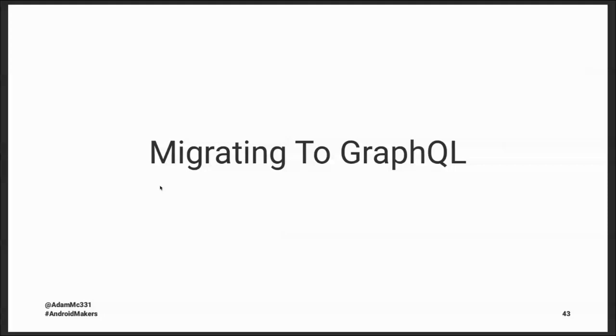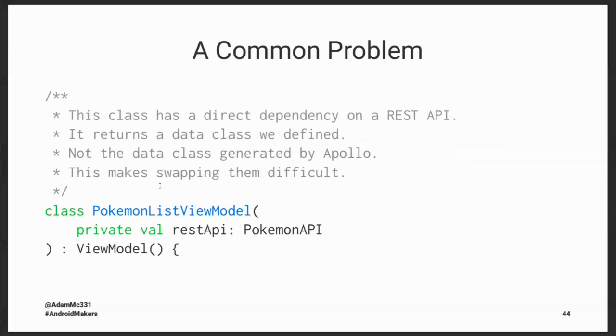A really common problem that we ran into in the beginning was this sort of concept where we're creating a view model and the view model takes in a REST API. And this is good, right, in that we have constructor injection. I can mock this API in my tests.